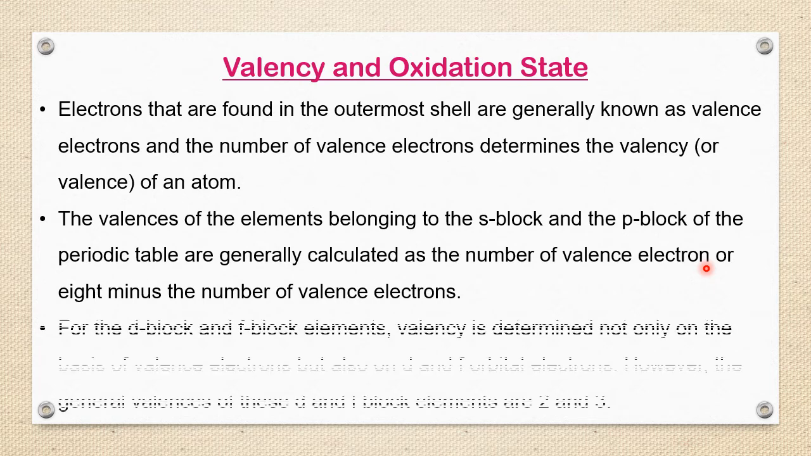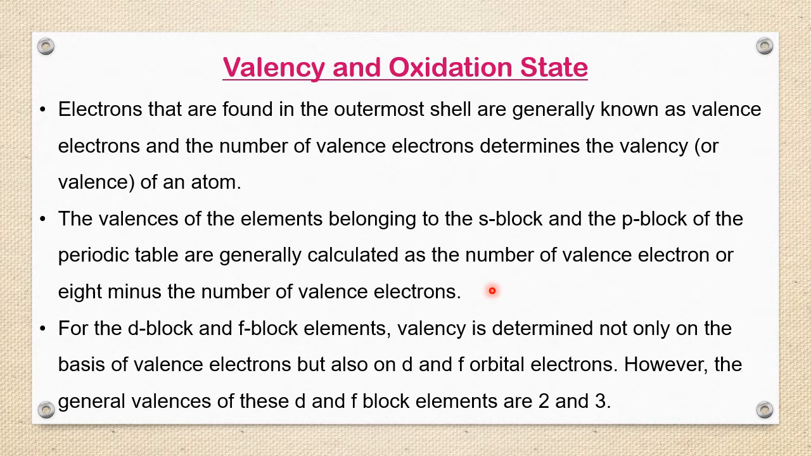And for the D block and the F block, they have got more capacity. D has got 10, F has got 14. Therefore, they will go for more than one valency. That is called variable valency, which we study in the 12th class. But generally, they show 2 and 3.